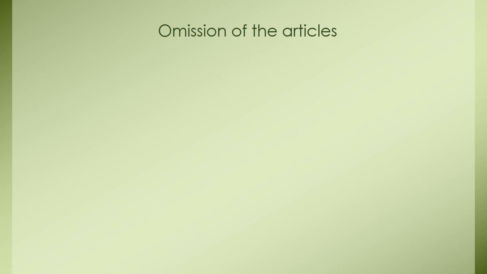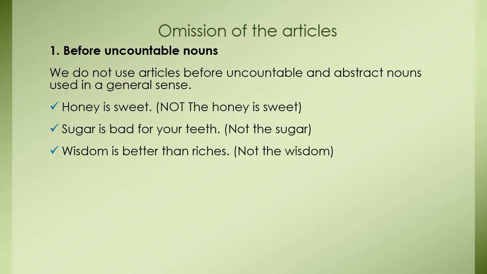Now, let's move on to our next topic, that is omission of articles. That means where we will not use any article. So number 1, before uncountable nouns. We do not use articles before uncountable and abstract nouns used in a general sense. For example, look at the examples here. Honey is sweet, not the honey is sweet.